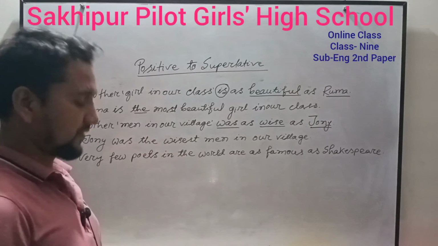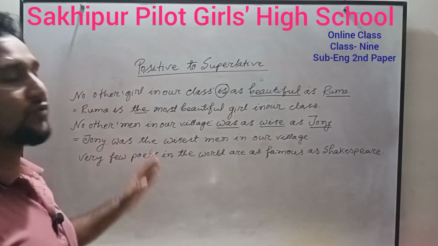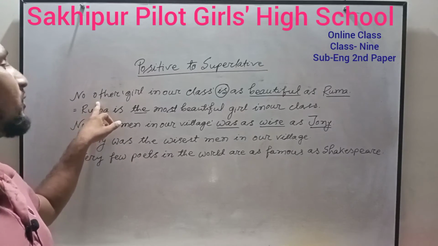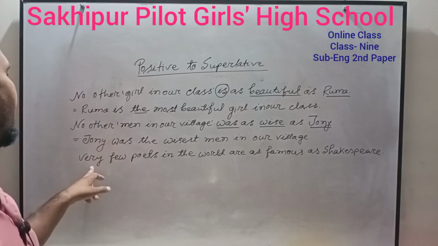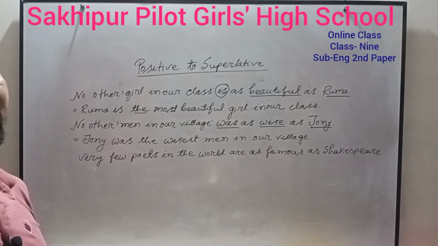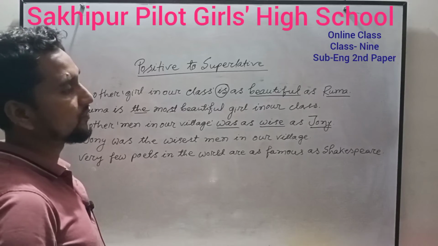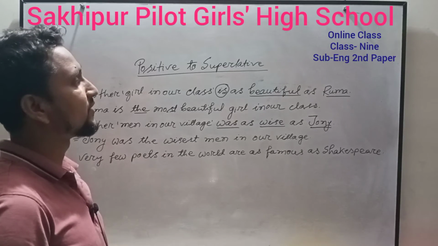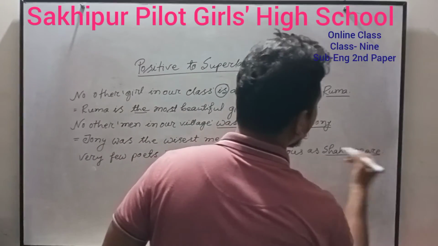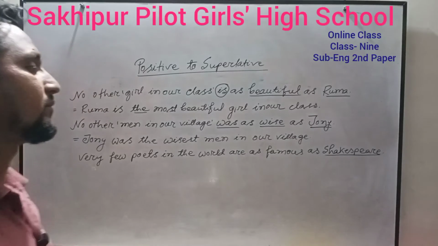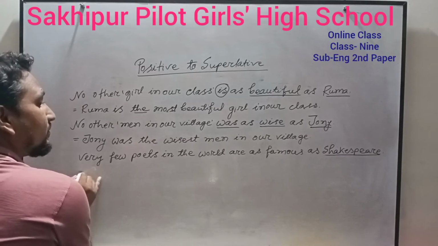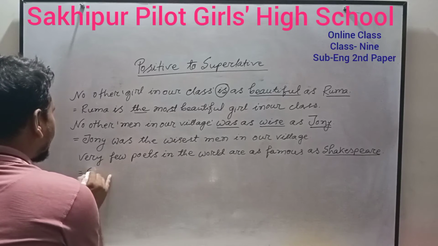What is the difference between the two examples? Here the positive degree began with "no other", and here the positive degree began with "very few". If you want to change this sentence into superlative degree, you have to write the last noun or pronoun, for example Shakespeare.